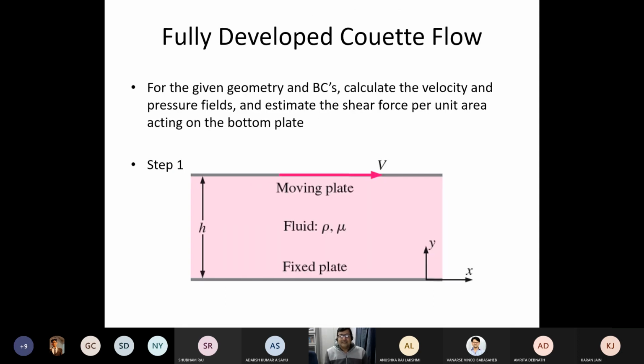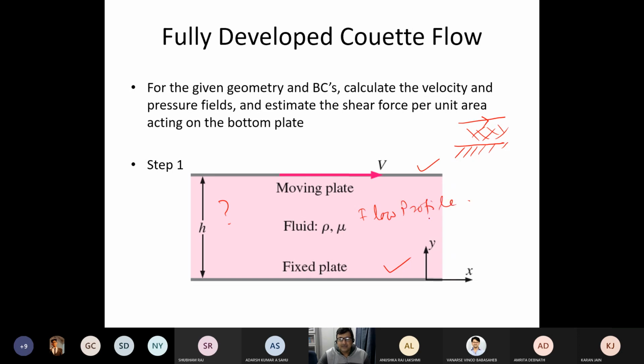So we take a simple situation, which is a very common situation in a microfluidic channel. You have the bottom plate, which is stationary, a fixed plate. This plate is stationary. This plate is a moving plate. So essentially you have a fixed plate at the bottom, and a top plate, which is moving, sliding in this direction. And then in the middle, you have a fluid. So the question is: what will be the flow profile here?